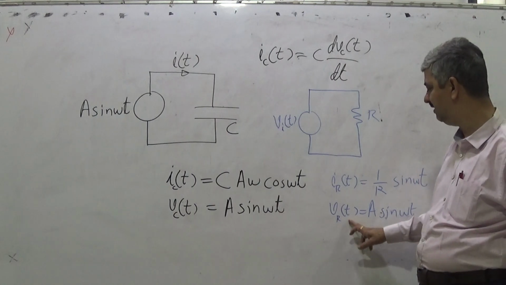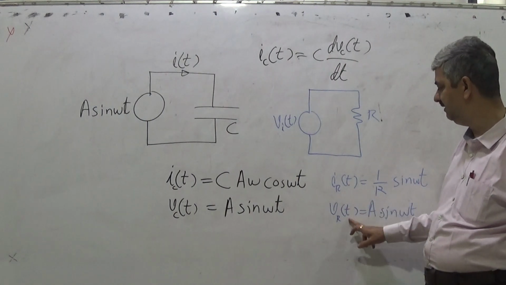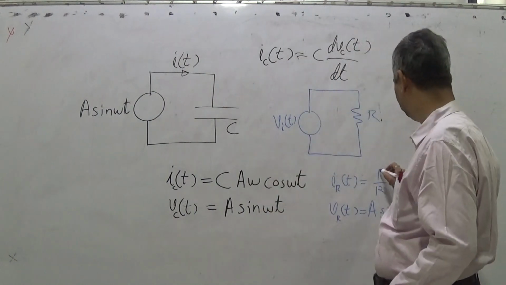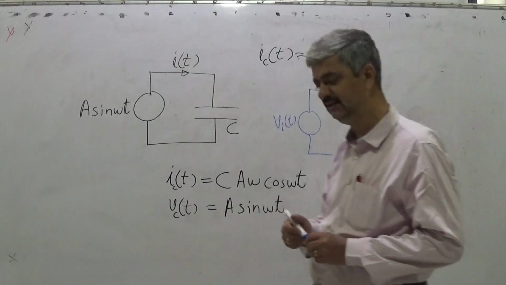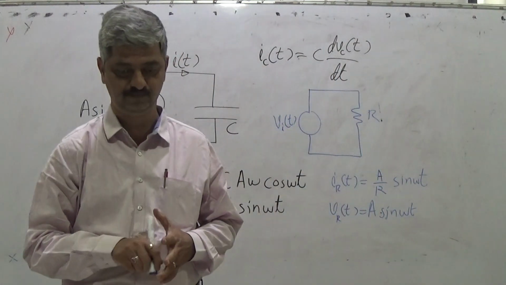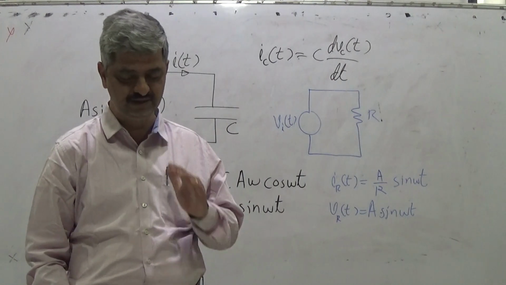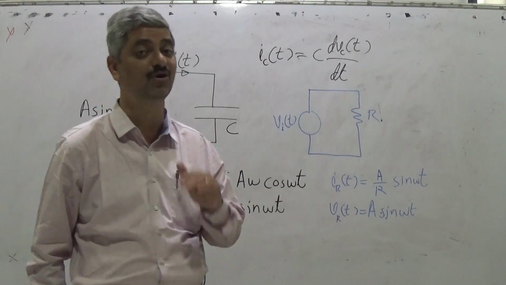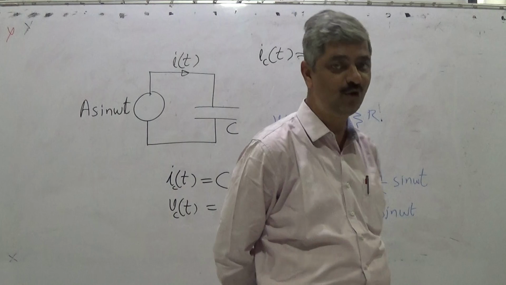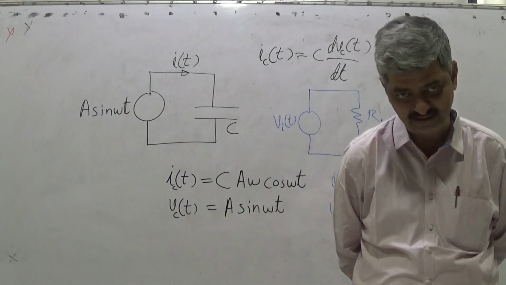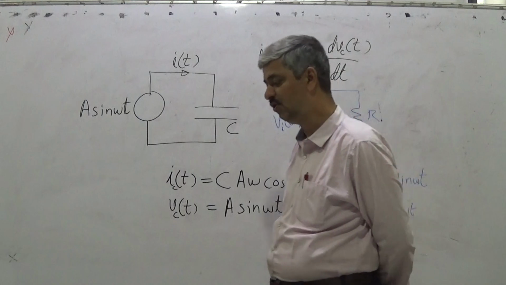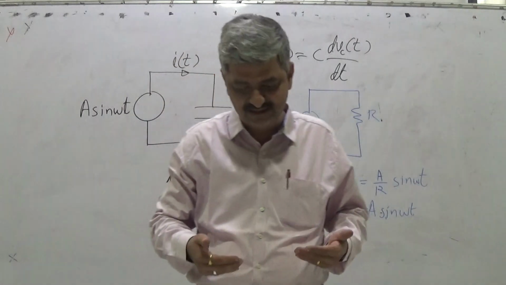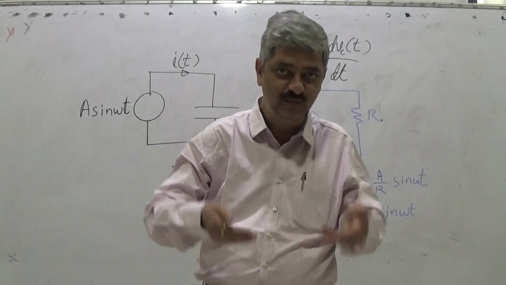So V_R(t) upon I_R(t) will be equal to... I made a small mistake. It is A. So V_R(t) upon I_R(t) is always R. You may find it is something like a high school lecture, but I am repeating because there is a purpose. Ratio of voltage across a resistor upon current through a resistor is always constant. That is the thing which governs it.